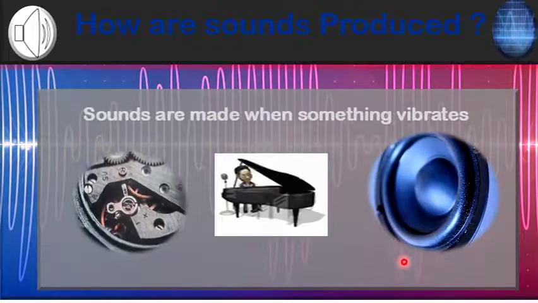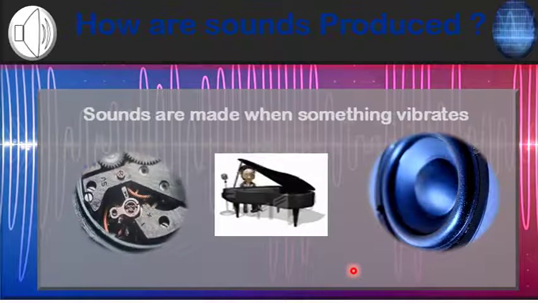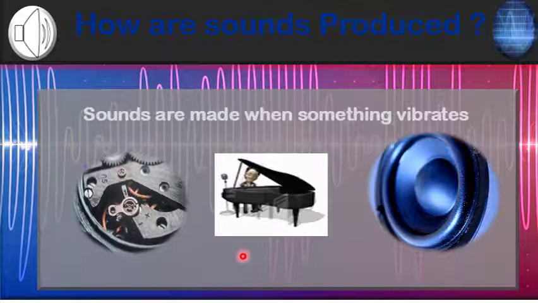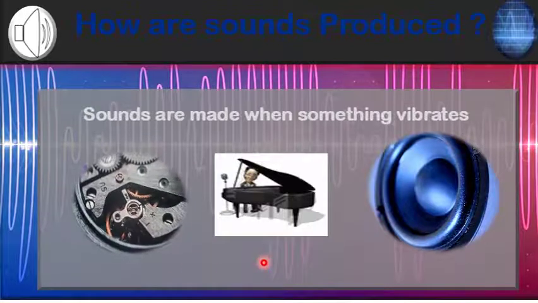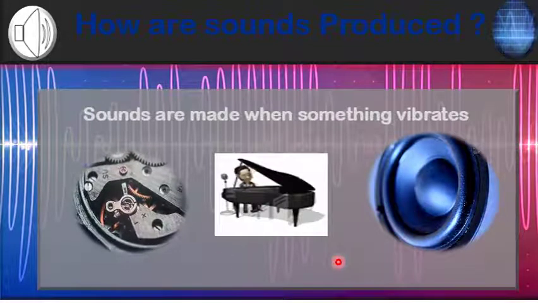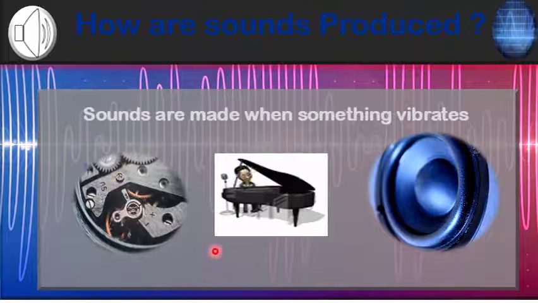So, my dear students, each particle passes its energy to the particles next to it. In this way, the vibrations are passed from molecule to molecule. We call this movement a sound wave.